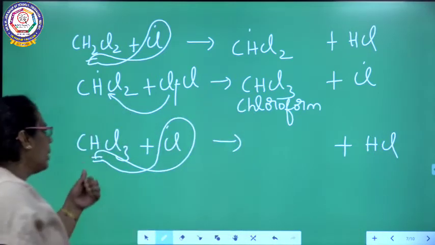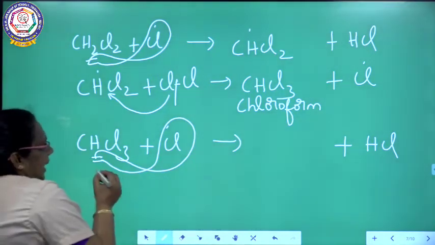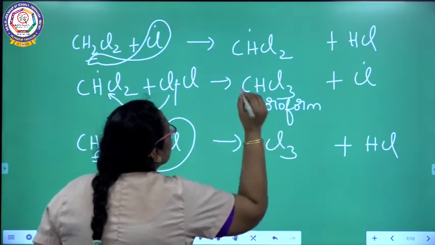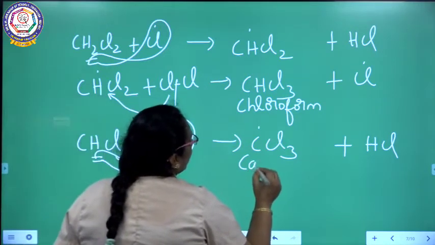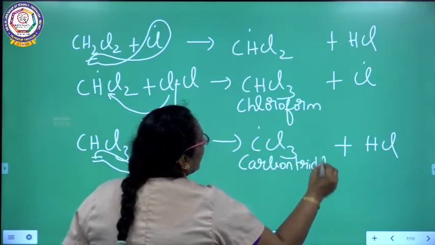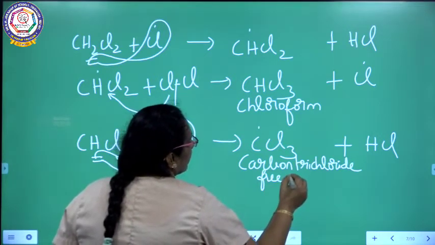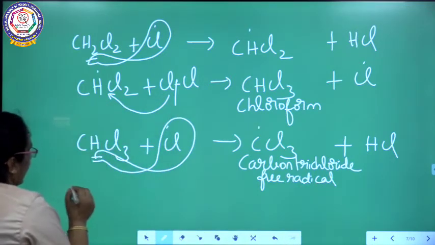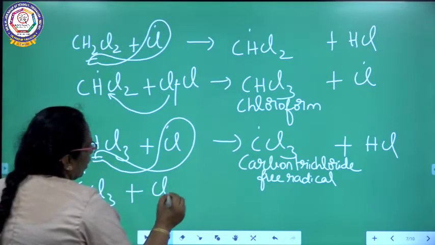From chloroform, one more hydrogen is left over. It reacts with chlorine to give HCl. What is remaining? CCl3 free radical, carbon trichloride free radical. Next step, this carbon trichloride free radical reacts with one more molecule of chlorine.